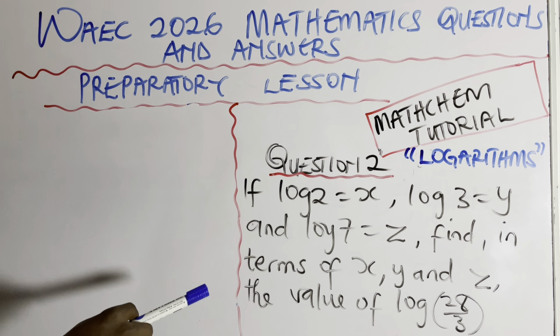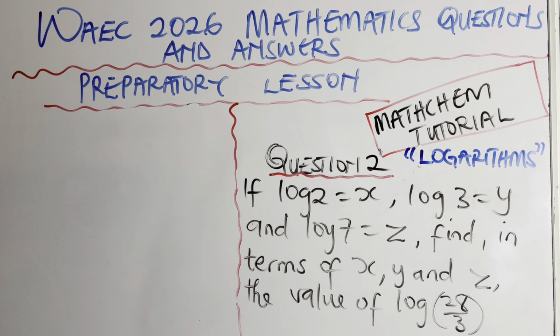There is one thing you should take note of in this question: it said find in terms of x, y, z. They use that English in so many questions. It means that your answer must have x, y, z. You can come across any other question where they use the words in terms of j or in terms of anything. Meaning that thing they are pinpointing must be in your answer. That's the meaning of the words in terms of.